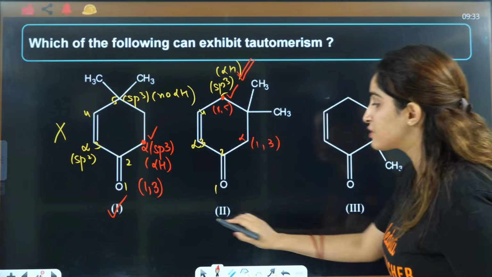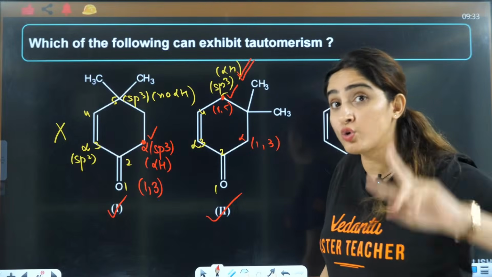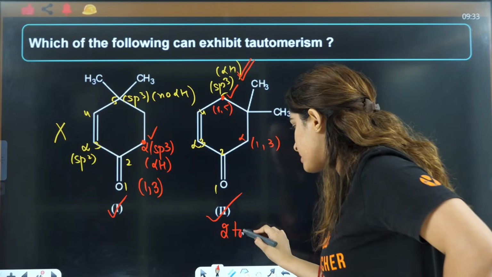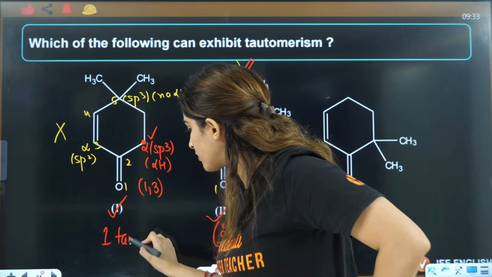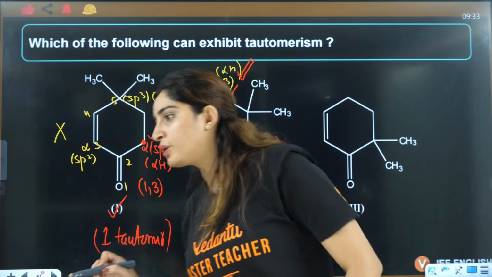So definitely it is showing you two kinds of tautomerism. From two parts it is showing you, two tautomers will be formed here. Here it will be two tautomers. Here it will be one tautomer. Okay? That is how you should know, right?